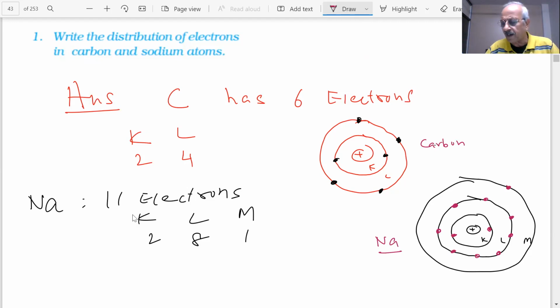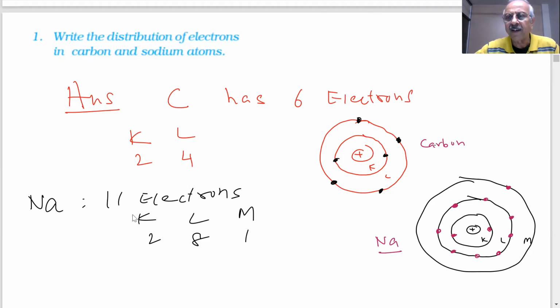So now you have started understanding, students, how we write the electron configuration, what Bohr's atomic model is, and what the postulates given by Bohr are. We don't have more details and higher models in this course. These will help us a lot and give you valuable information about chemical combination, formation of compounds and valencies of the elements, which will be studied in the next class.